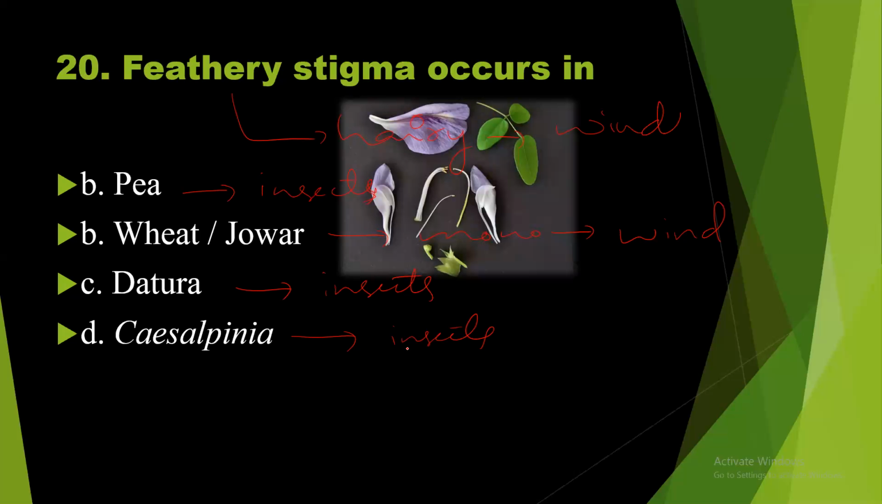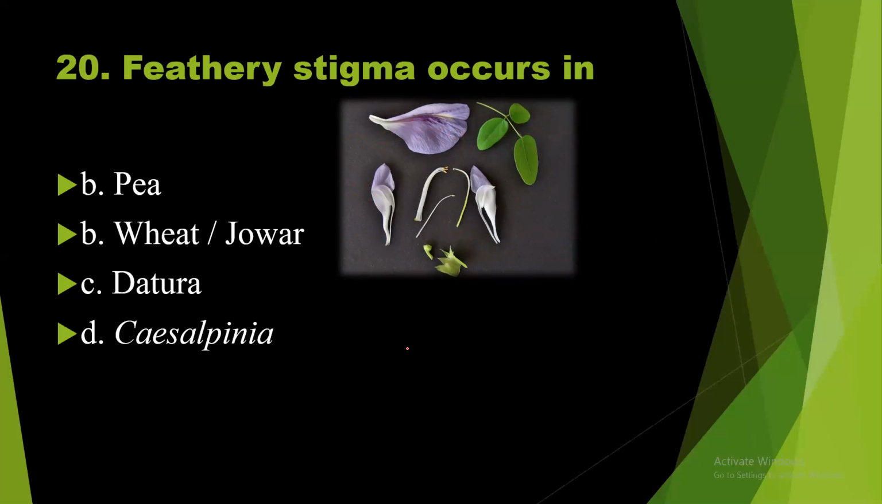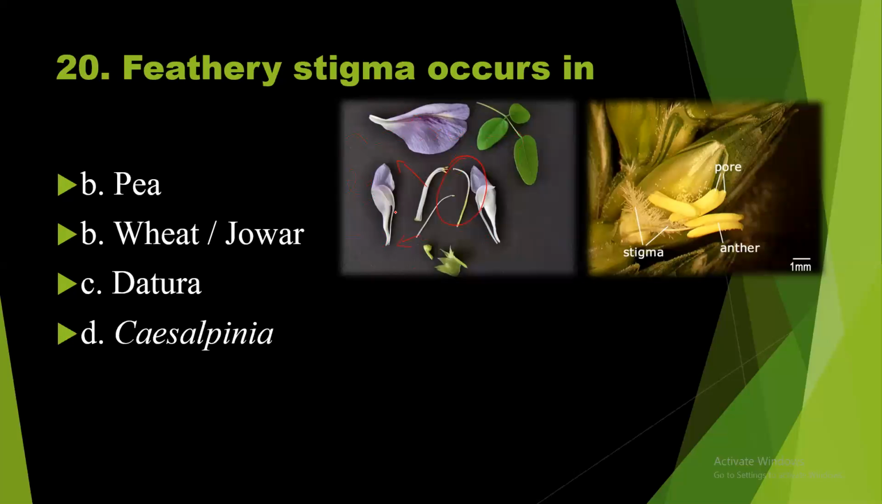See, this is the photograph of a pea flower. You can see the stigma here. So this is the stigma. So this is the group of 8 stamens. So this is a single stamen, diadelphous condition, and this one is particularly the stigma. And this is the stigma of